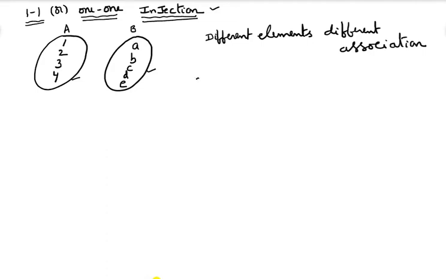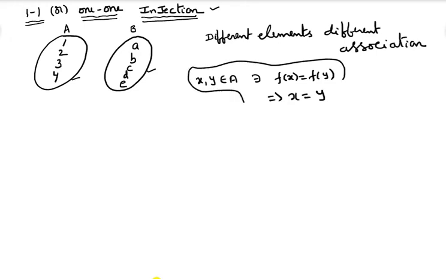Suppose I am taking x, y belongs to the domain of the function such that f of x is equal to f of y implies x is equal to y. That is the theoretical definition of a one-one function. If functional values are equal, then those elements are also equal.